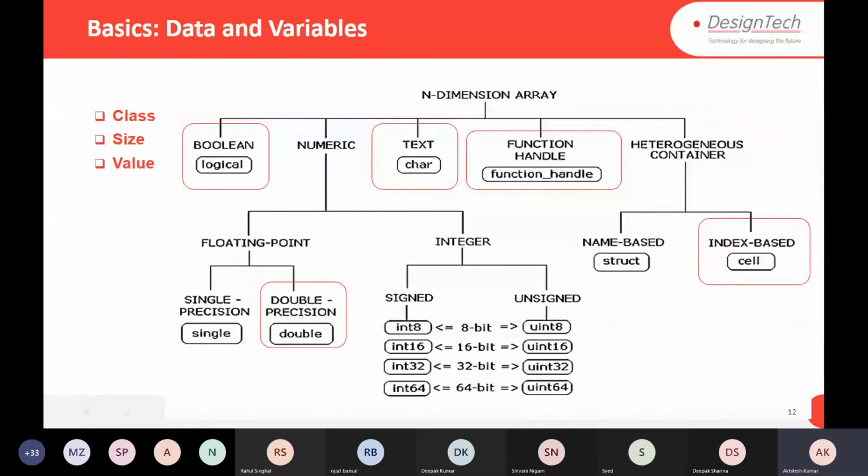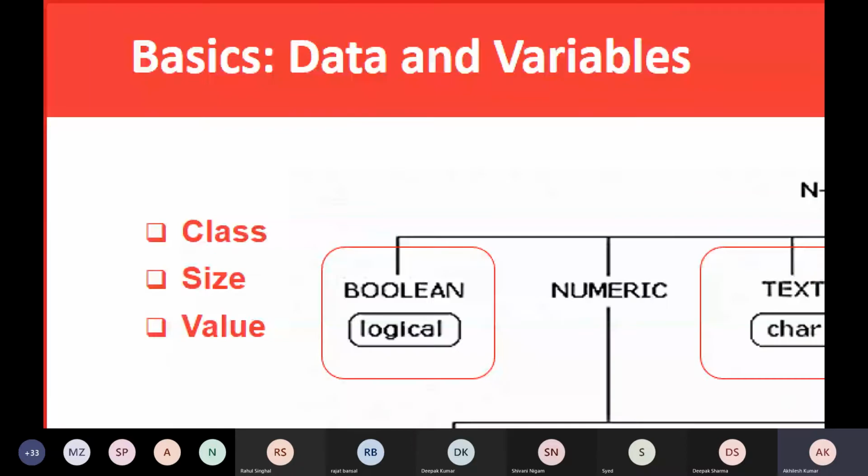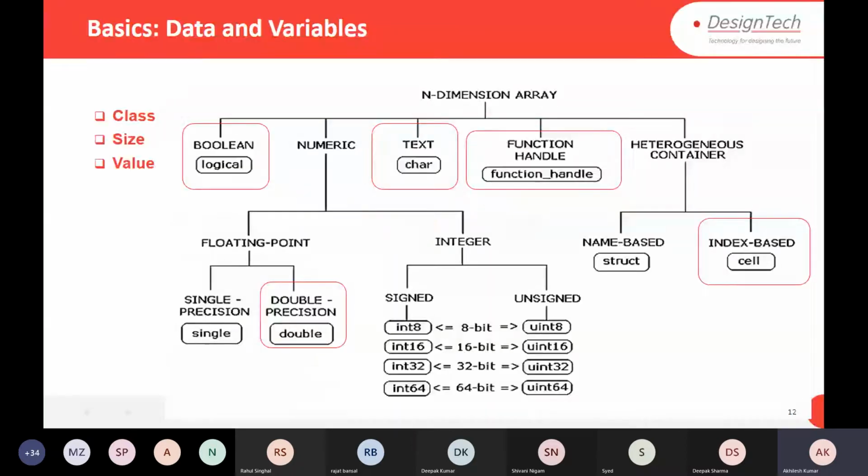These are the data types and variables supported in MATLAB. We will discuss all the data types. What kinds of data types are there? The first data type you see is Boolean. Boolean is logical: simple 0, 1, true and false.